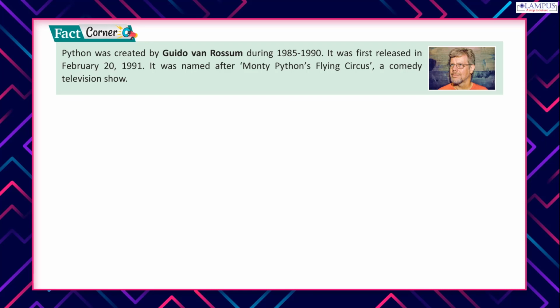Fact Corner. Python was created by Guido van Rossum during 1985 to 1990. It was first released on February 20, 1991. It was named after Monty Python's Flying Circus, a comedy television show.